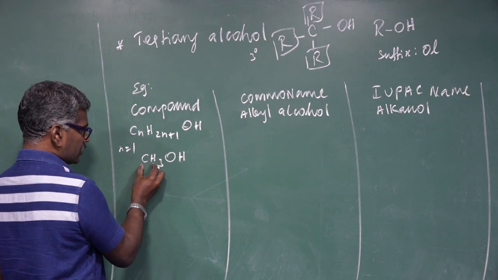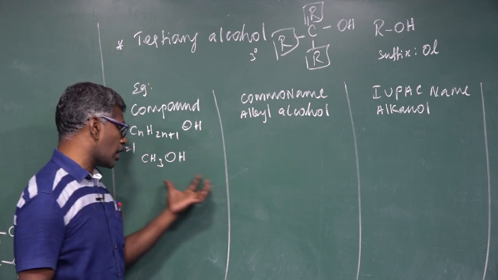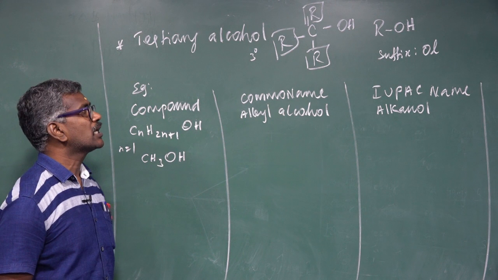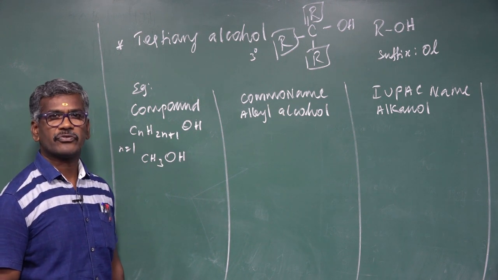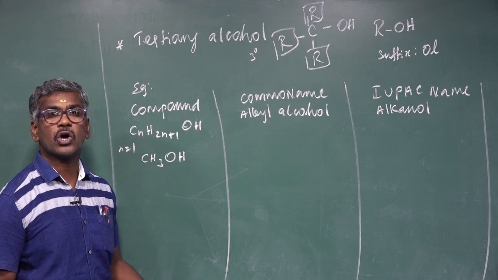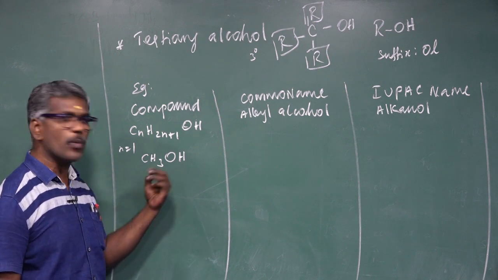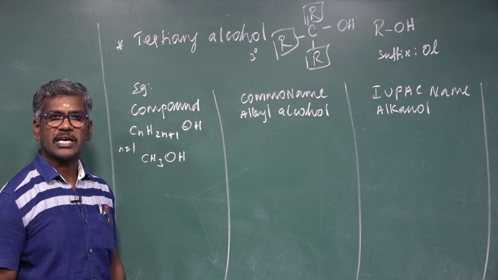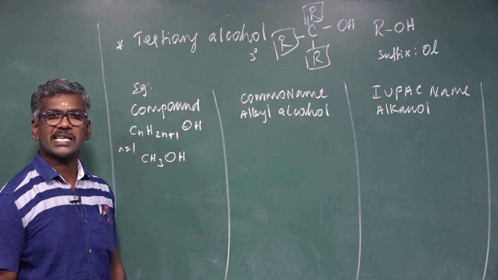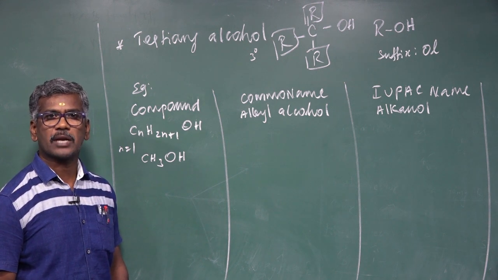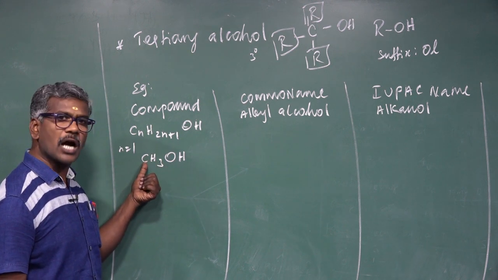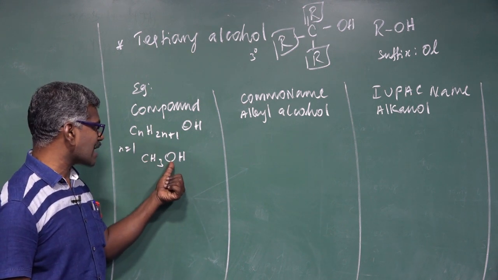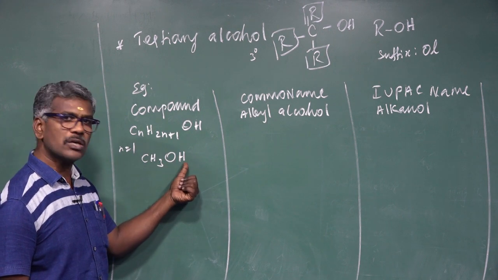Only one carbon. Before that, know the valency of elements you consider in organic compounds. Valency of hydrogen 1, valency of oxygen 2, valency of nitrogen 3, valency of carbon 4. Here carbon 4, oxygen 2, hydrogen 1.